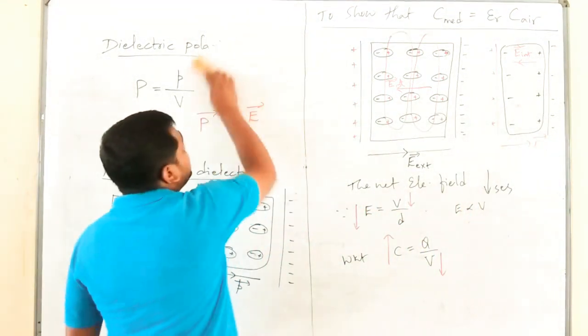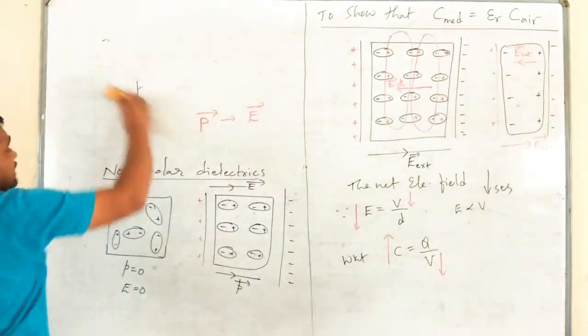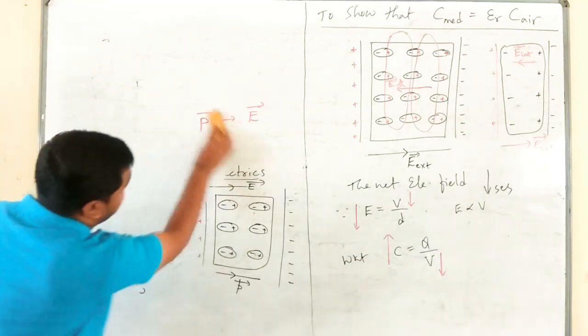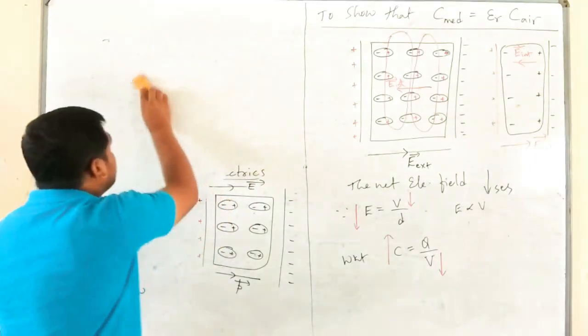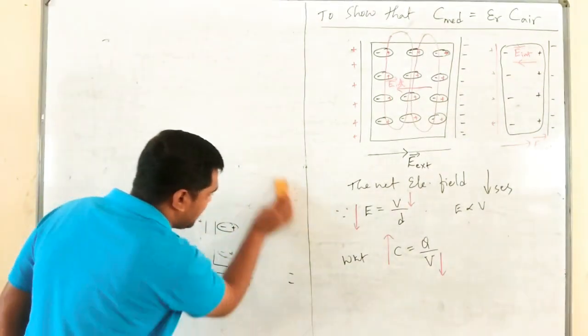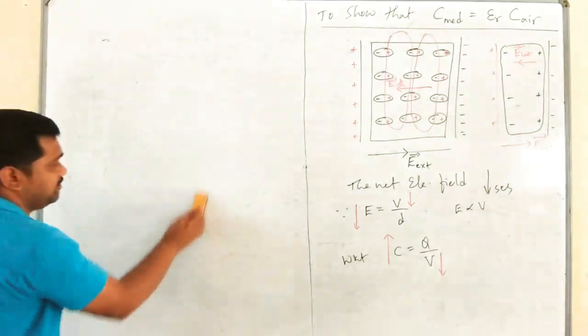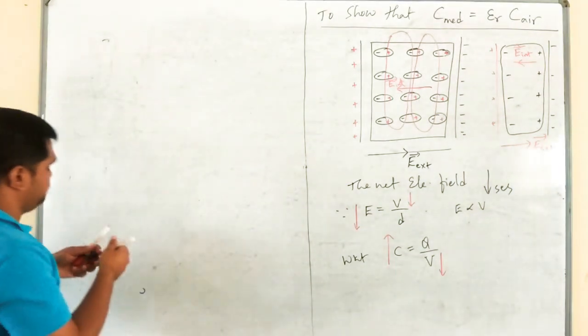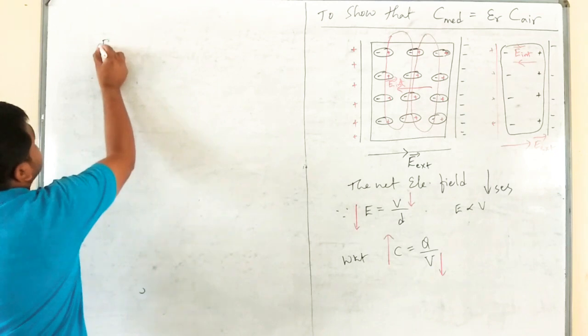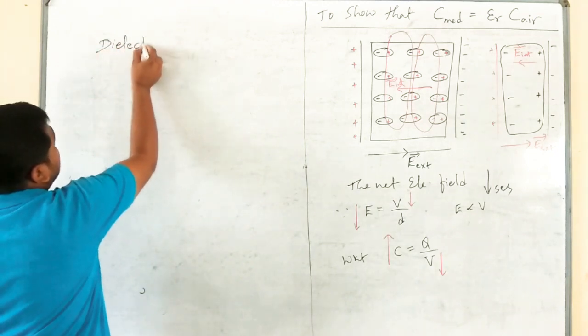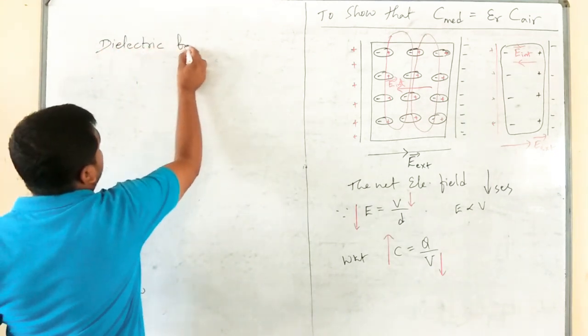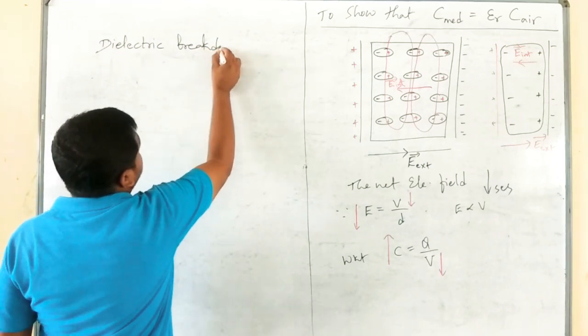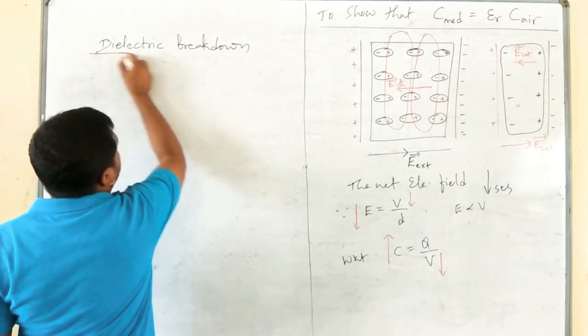Next, the final concept of this chapter is dielectric breakdown and dielectric strength. Dielectric breakdown. These are definitions. What is dielectric breakdown?